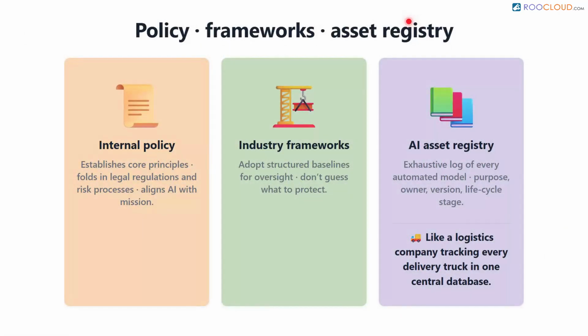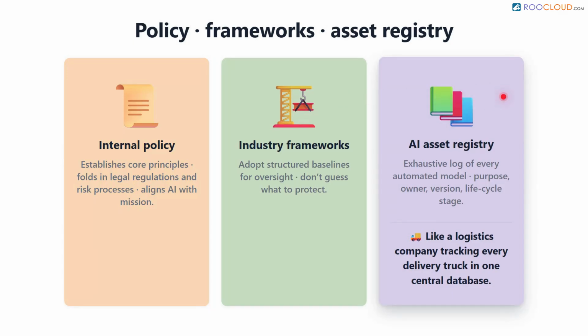Next, the enterprise needs a dedicated internal policy. This document establishes the core principles, incorporating legal regulations and risk management processes, ensuring the technology aligns with the overarching mission of the business. Organizations should also adopt established industry frameworks to provide a structured baseline for oversight rather than guessing what to protect. Asset management is another mandatory governance control.